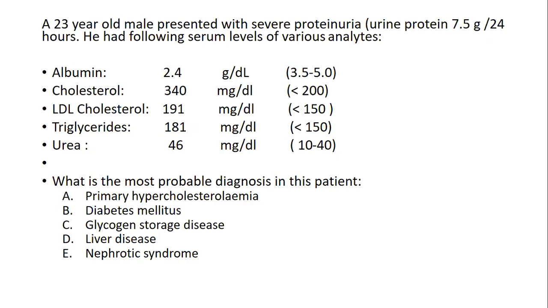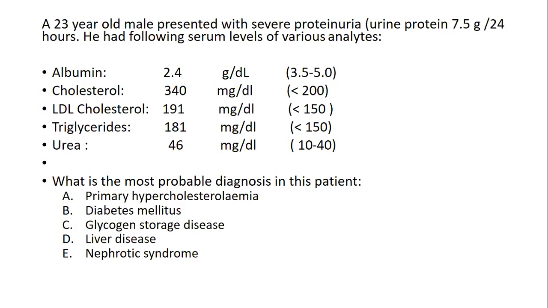Next question: a 23 years old male presented with severe proteinuria, urine protein 7.5 gram per 24 hours. He had the following serum levels of various analytes. Albumin is 2.5 gram. Cholesterol is 340, which is very high; the normal value is given over here, less than 200.